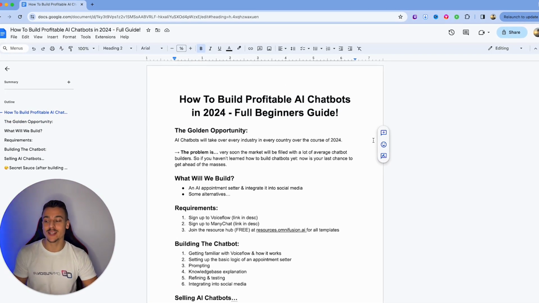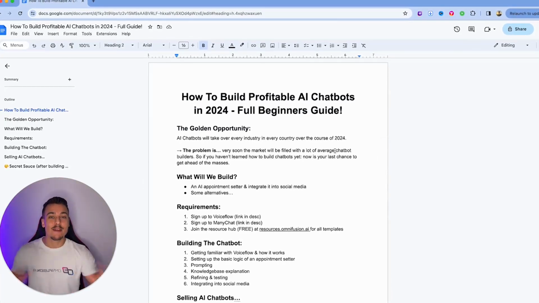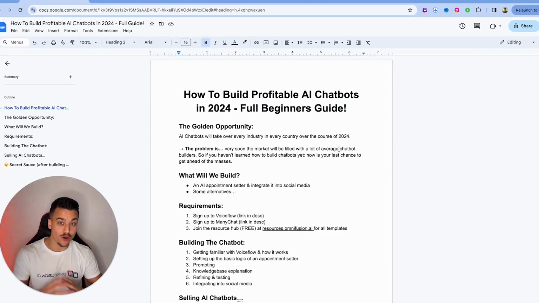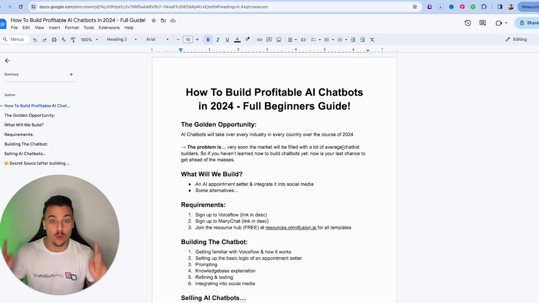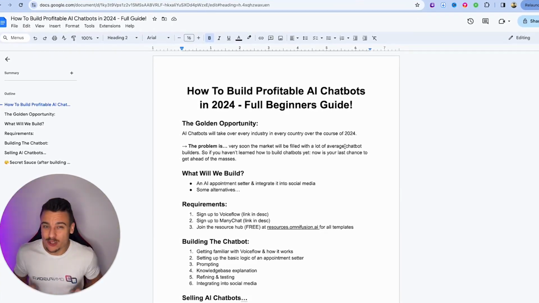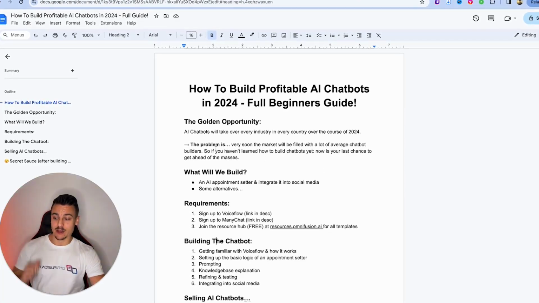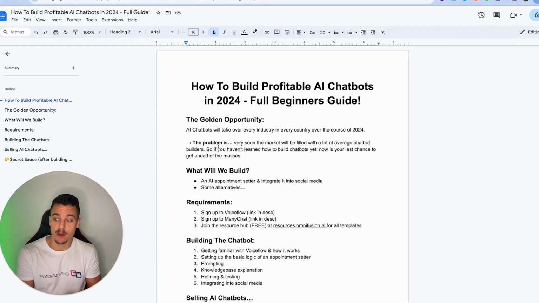Now, the golden opportunity. AI chatbots are going to take over every industry in every country across the world over the course of 2024. Any industry or any business which does not consider using AI right now will regret it by the end of the year, and almost every business is going to jump on board and start using AI. The problem here is that very soon the market will be filled with a lot of average chatbot builders.